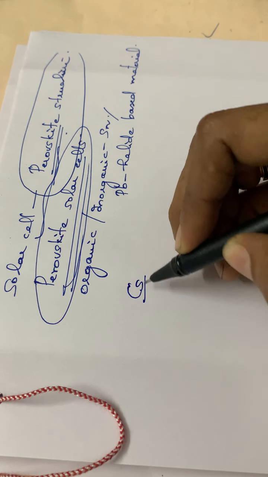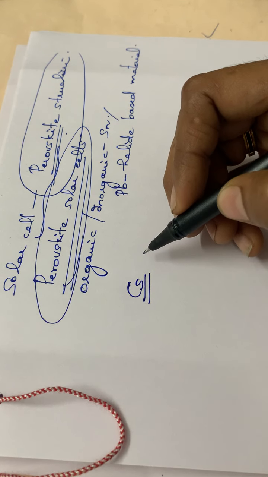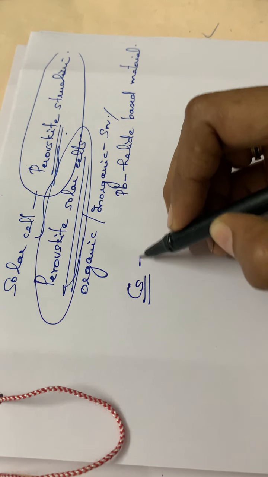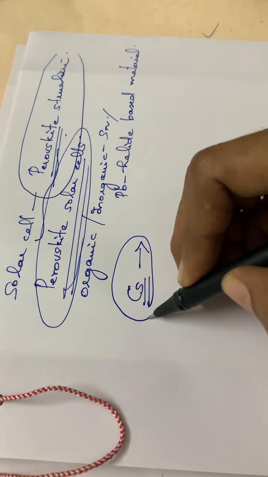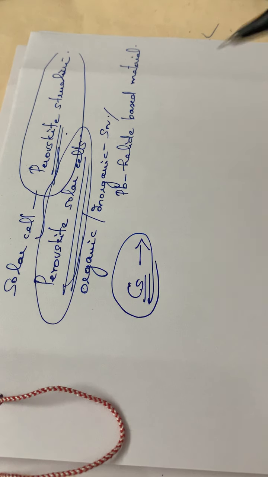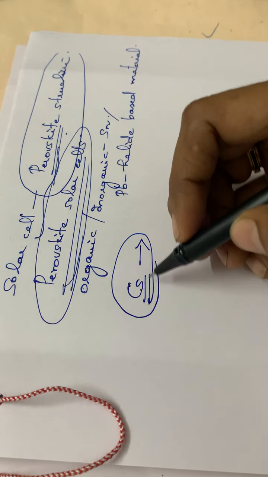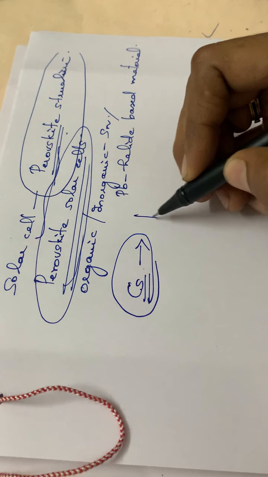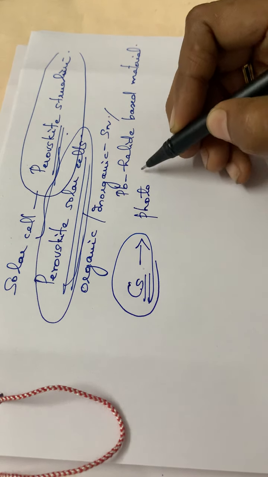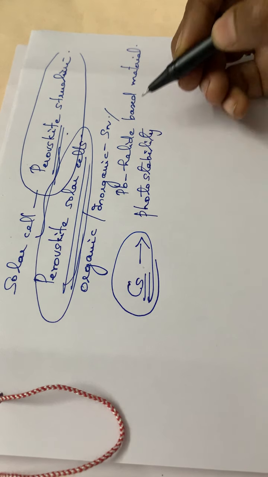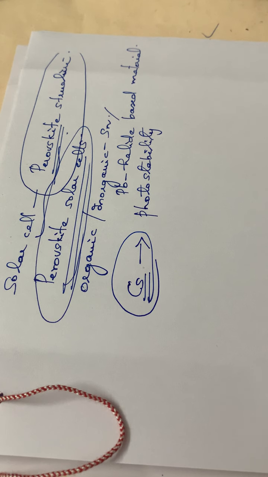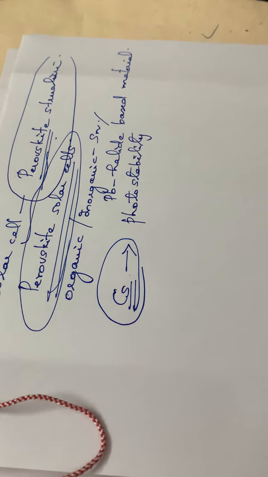The addition of cesium enhances the photo stability of that particular cell.